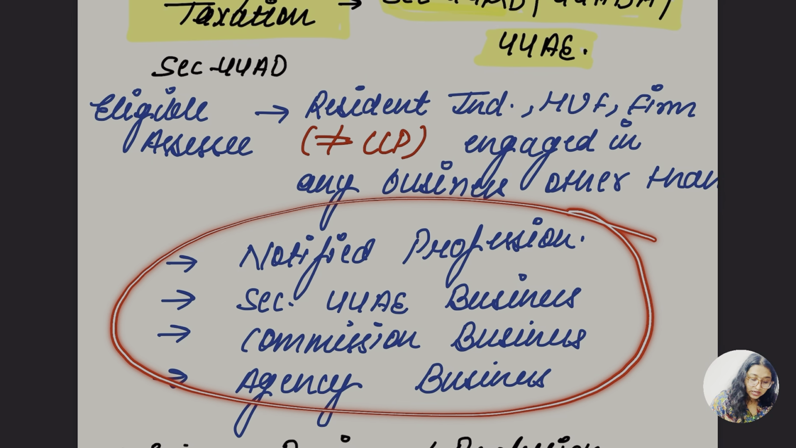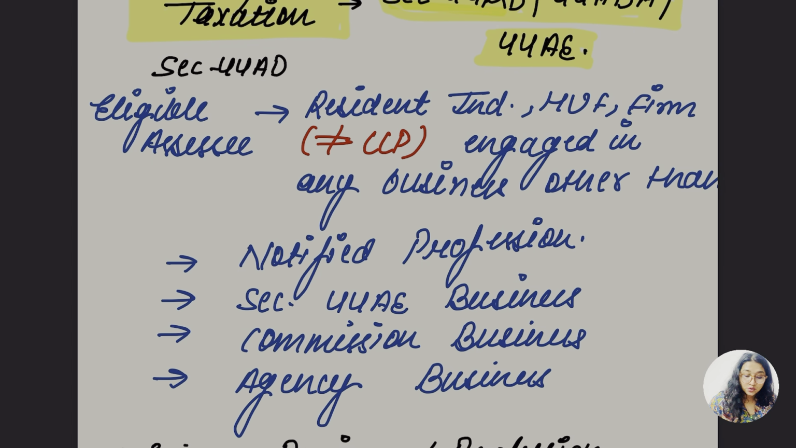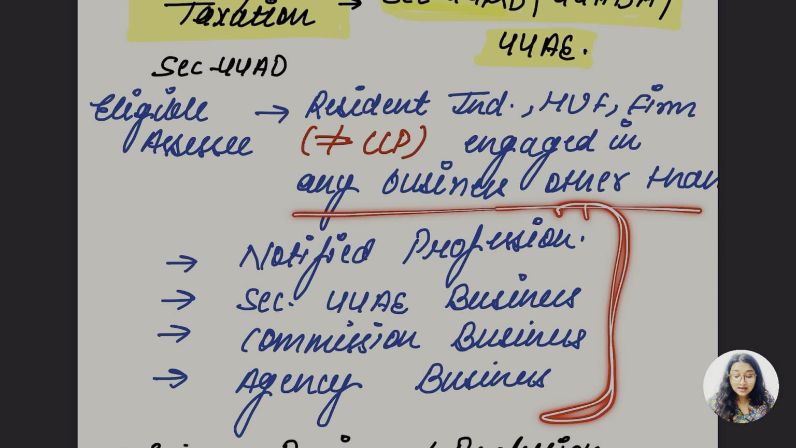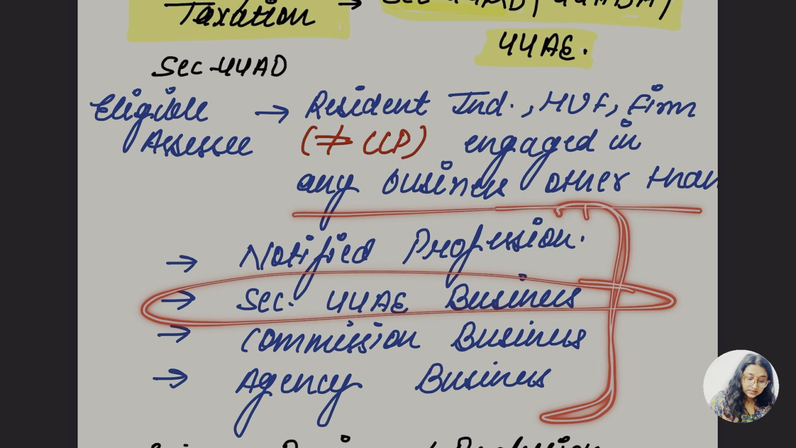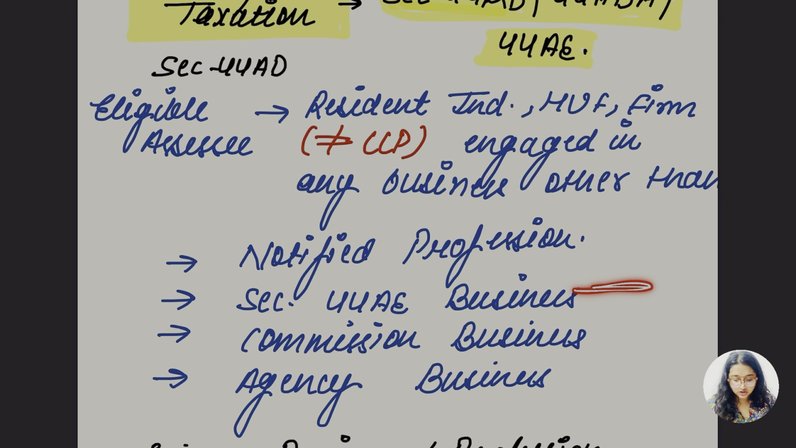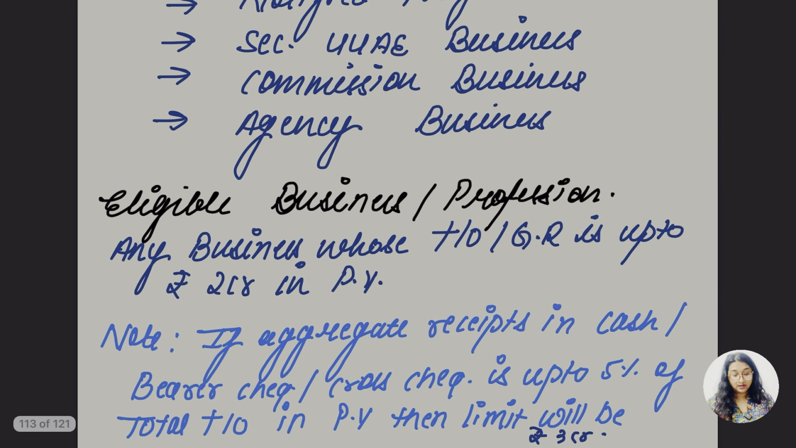So we are not going to take these people. They are simply saying the resident individual, HUF, firm, not LLP, and those engaged in any business other than these people. For this there is another new section, that's why we have not taken the 44AE business.